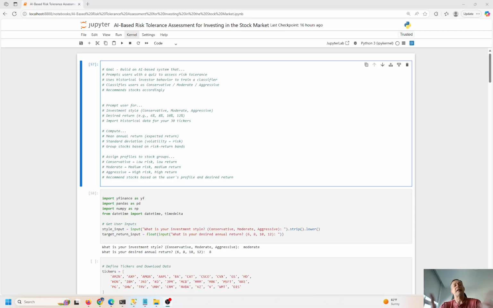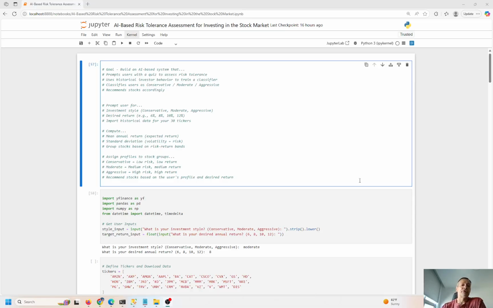So in the project today, I want to take a look at AI-based risk tolerance and do an assessment for people who want to invest in the stock market. We're going to look at a few different scenarios: conservative, moderate, and aggressive types of investing. And we're going to assign risk profiles to different stocks based on their historical performance, right? So how well does it perform over time? Is it generating a lot of money? Is it a good investment overall? Or is it bouncing around? It's really choppy. It's up and down all the time, and it's not really making a lot of return for us, right? So these are the types of things we're going to look at. And then we're going to get an AI tool basically to help us with investment recommendations. Okay, so let's jump into it.